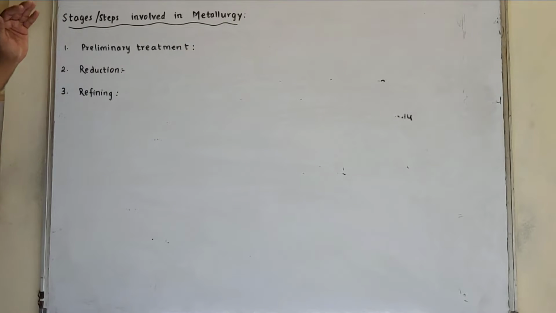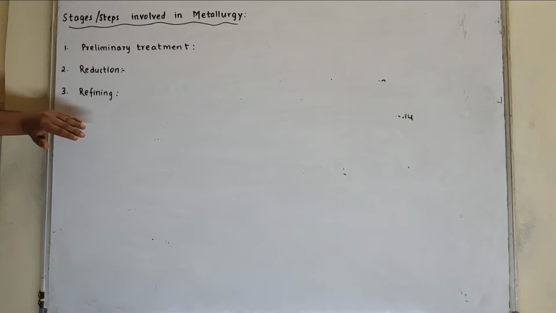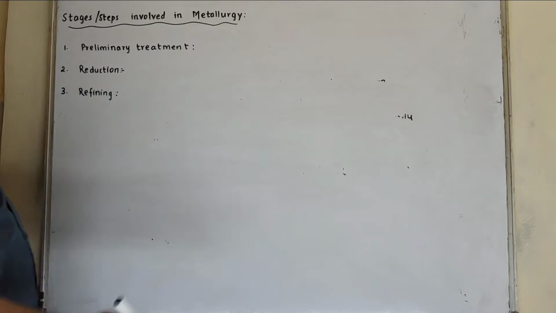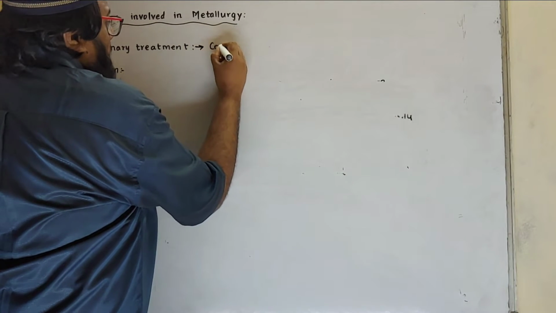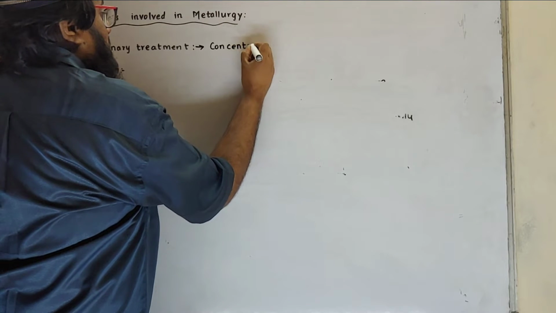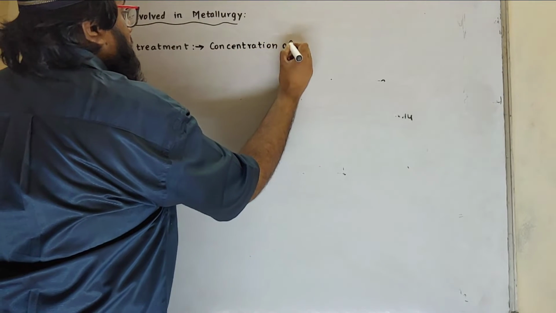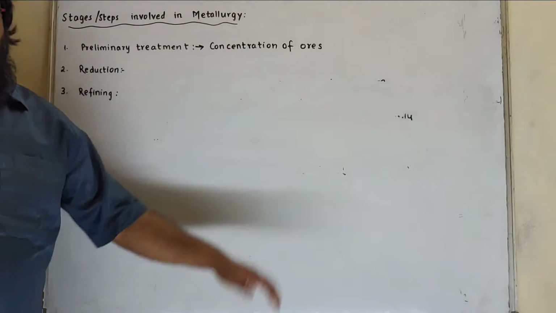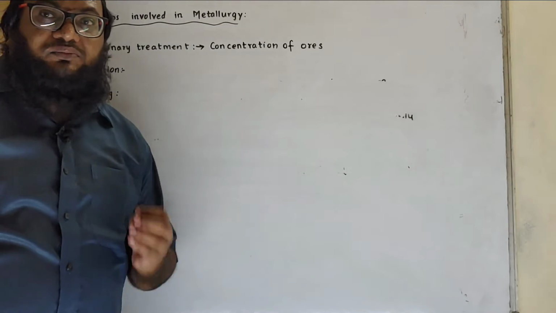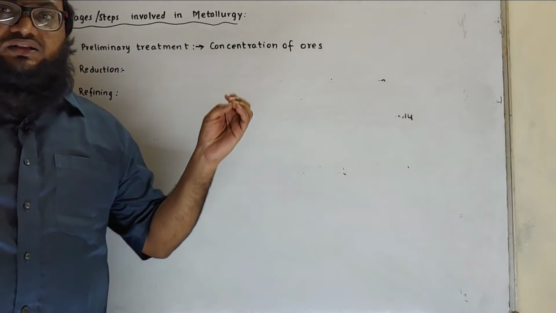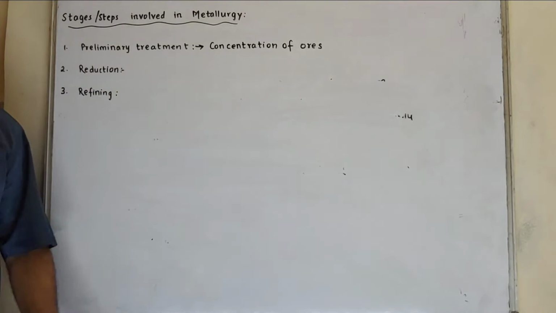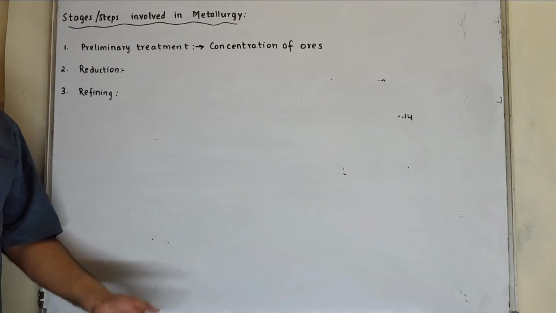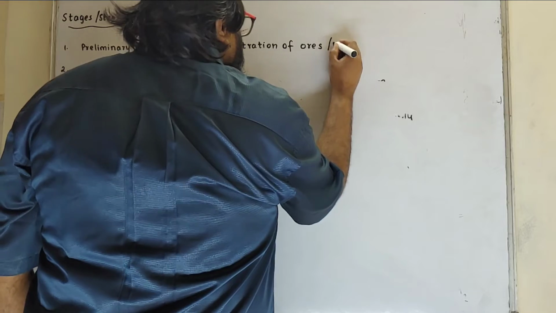So what are the stages involved in metallurgy? Preliminary treatment, reduction and refining. Now what is preliminary treatment? In preliminary treatment, concentration of ores takes place. Concentration of ores means removing unwanted particles in the form of sand and rocky material. If you remove those unwanted particles, ores will be concentrated. Or we can call it dressing of ore.